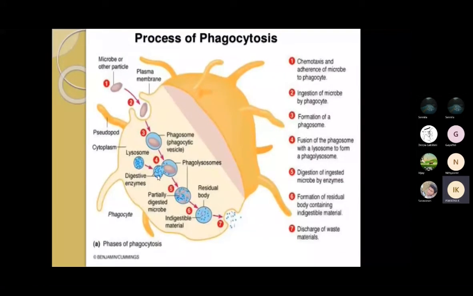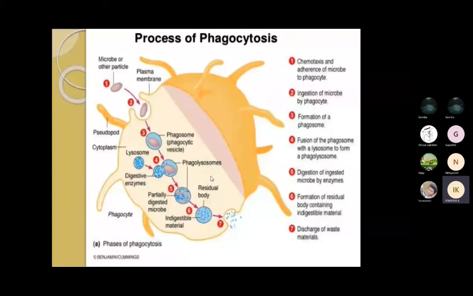It will create a phagolysosome by combining with the lysosomes in the cell. Next, this will create digestive enzymes in the fourth stage, and in the fifth stage the digestion will take place.